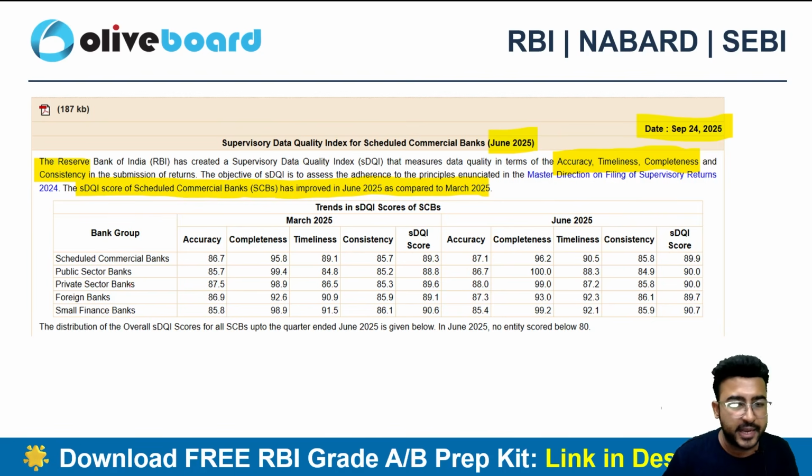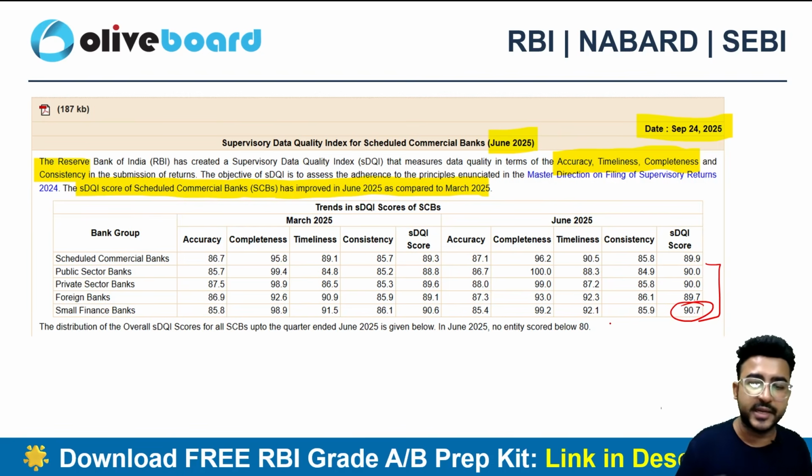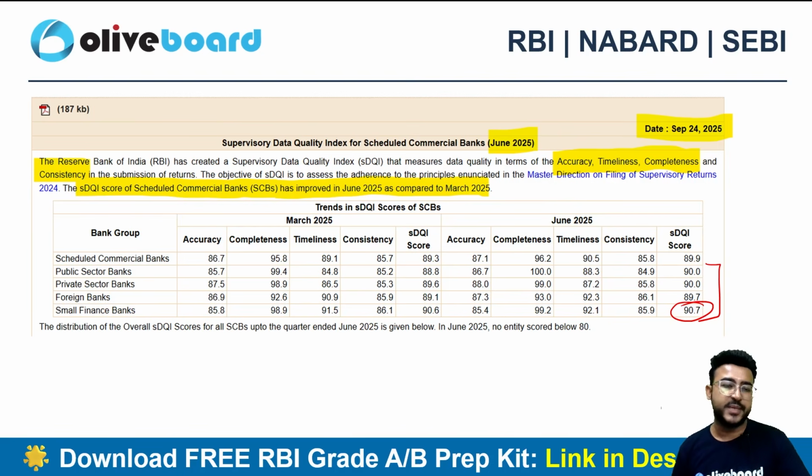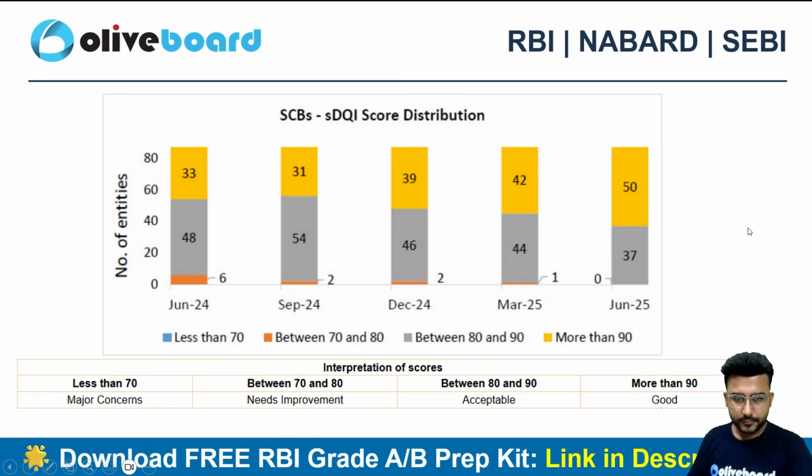If I talk about public and private sector banks, the SDQI score, they both are at a tie. 90 का score है public sector and private sector banks का. Foreign banks का 89.7 and small finance banks का 90.7. So can I say that among this category of public, private, foreign banks and SFBs, small finance banks are outperforming with the data of 90.7, right? So that's amazing. So that's basically the data here.